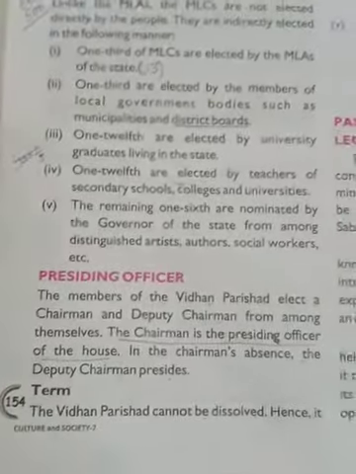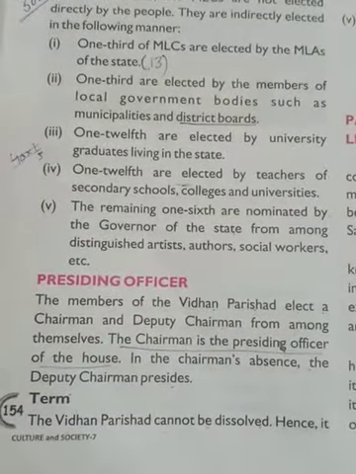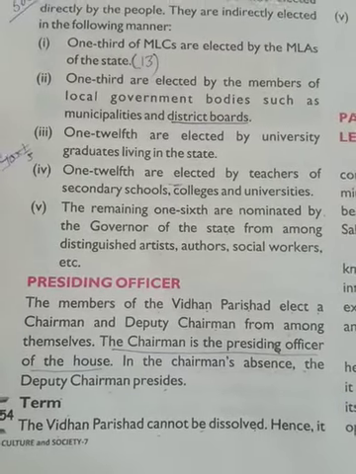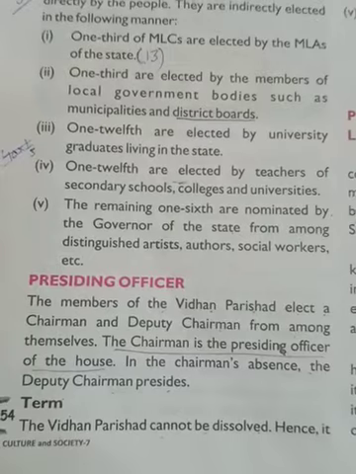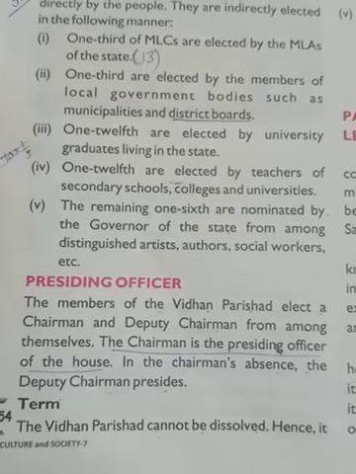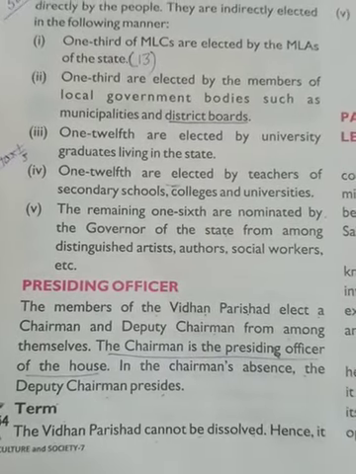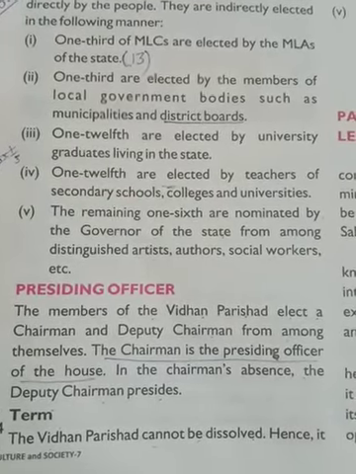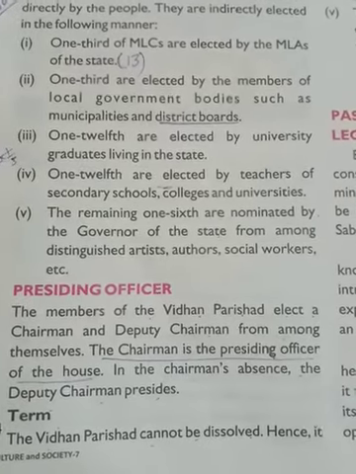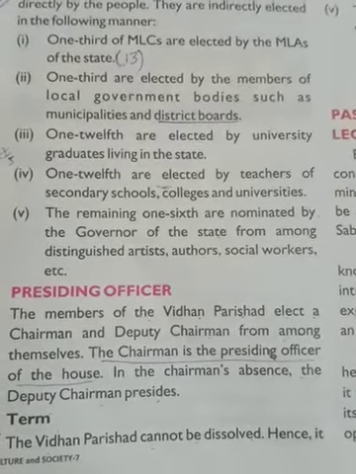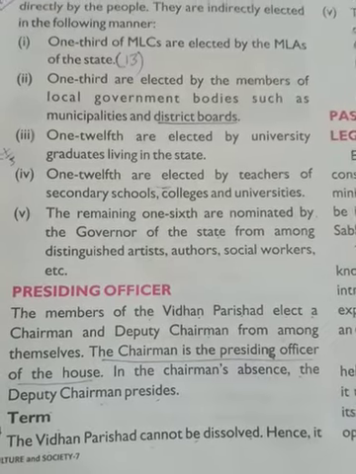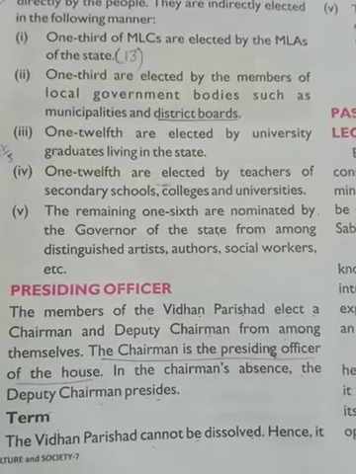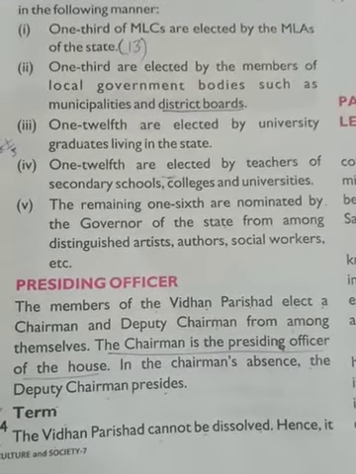Now we will study the presiding officer. The members of the Vidhan Parishad elect a chairman and deputy chairman from among themselves. In the Vidhan Sabha, what do the MLAs elect from among themselves? Speaker and deputy speaker. But the members of the legislative council elect a chairman and deputy chairman. The chairman is the presiding officer of the house. In the chairman's absence, the deputy chairman presides.